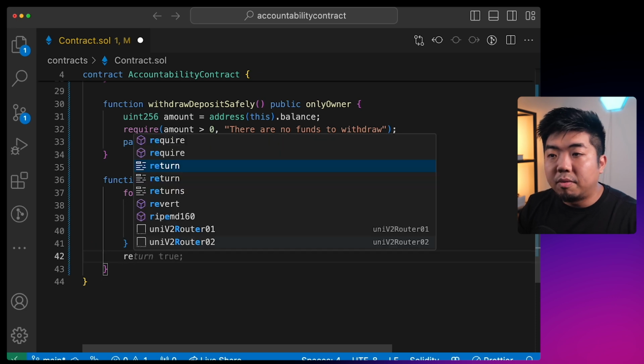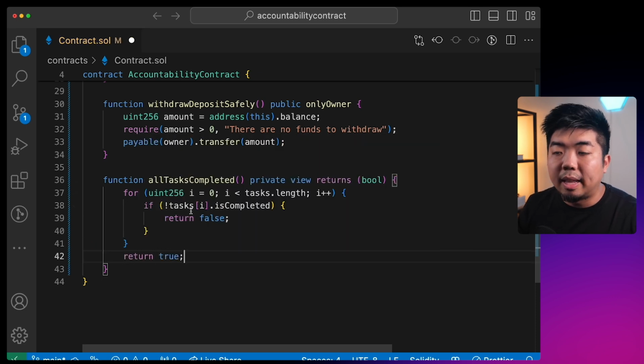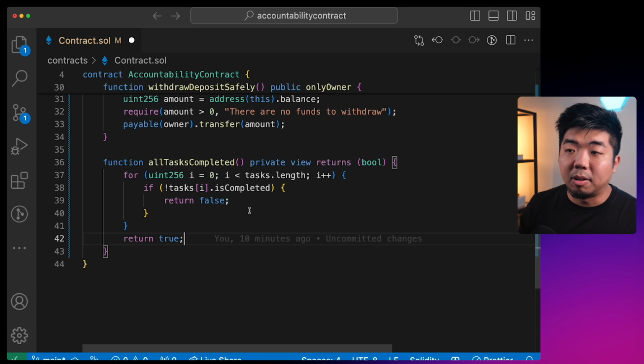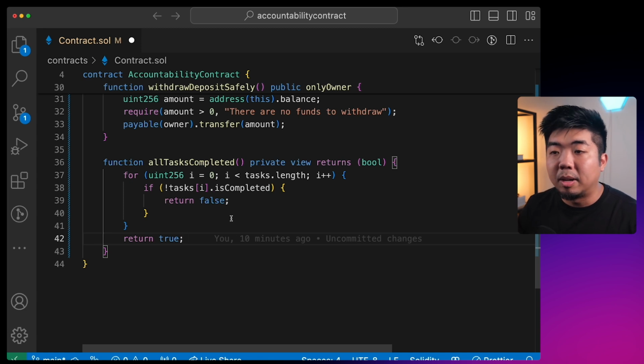But if we go through all of them, then we'll return true. And that means that all the tasks have been completed. So again, this is just a function that's going to loop through our tasks to see if they are completed or not, and let us know if all tasks are completed or if there are some tasks that still do need to be completed.